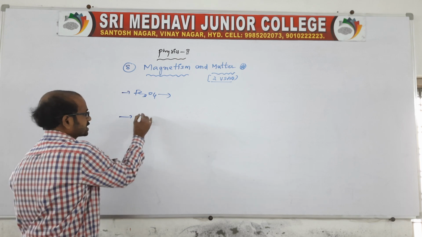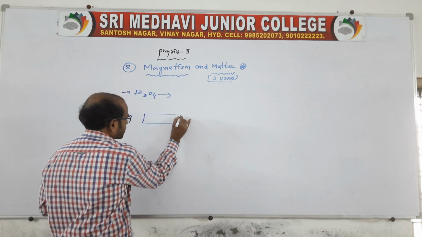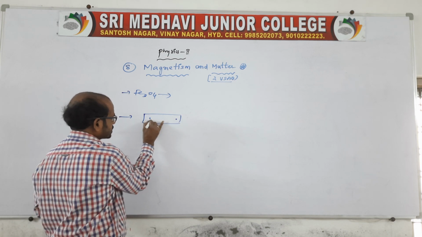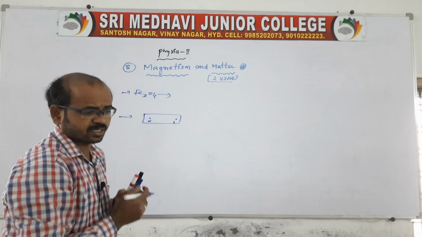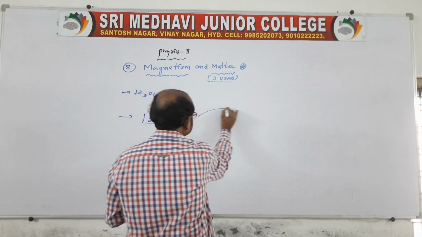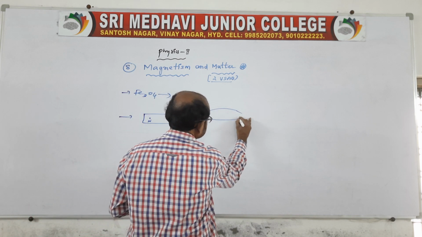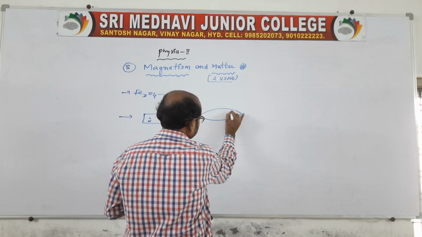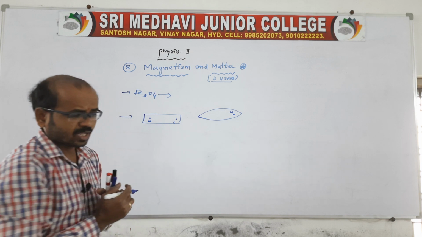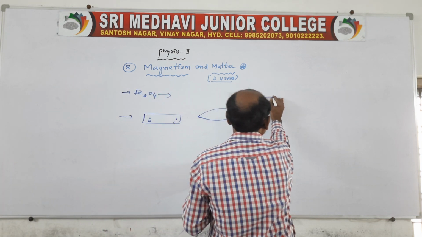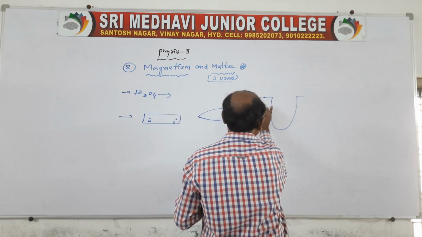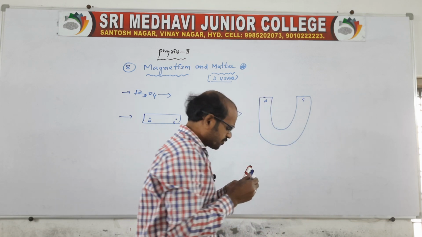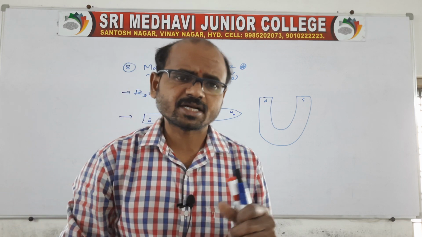There are four artificial magnets. One is the bar magnet, which consists of two poles, north and south. I'll tell you again. Another one is the needle, which will be like this, with a north and a south. Another magnet is the horseshoe magnet, like a U shape, with north and south. Of course, we can also get circular magnets, etc.